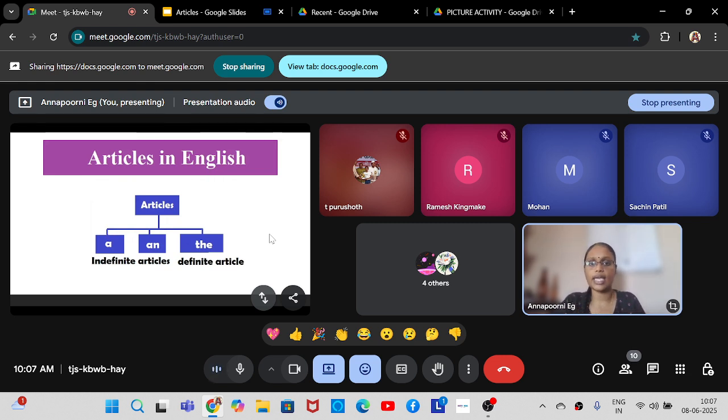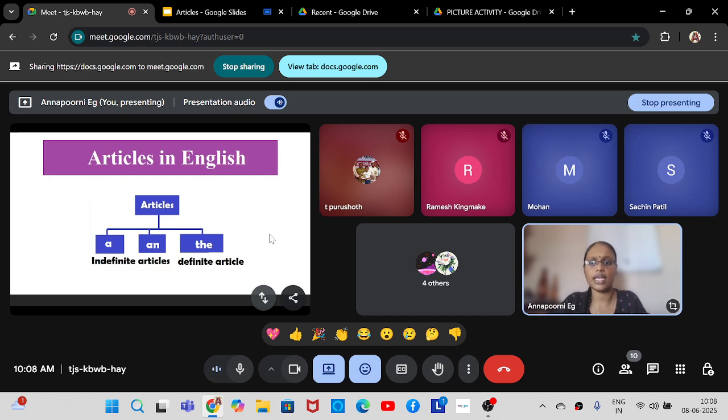That is why a and an are called indefinite articles, because indefinite means something about which you are not sure or specific about. It is not a particular apple or a particular book, it is just some book, some apple. That is why you are using a and an as indefinite articles.